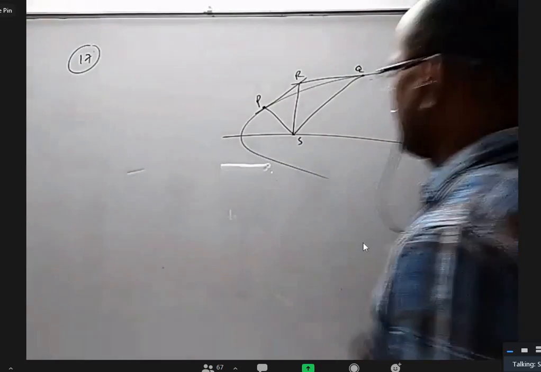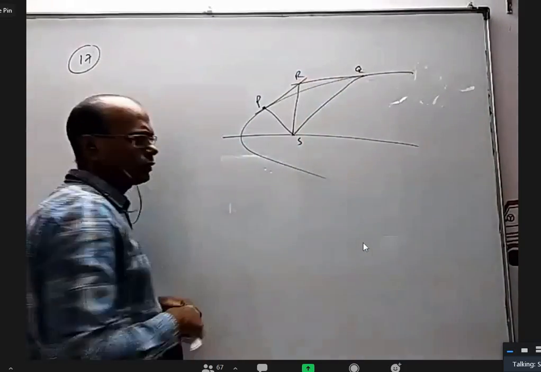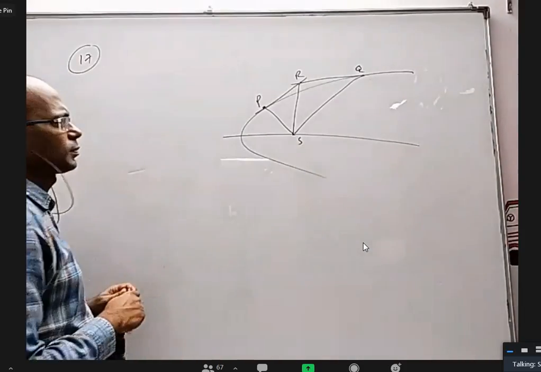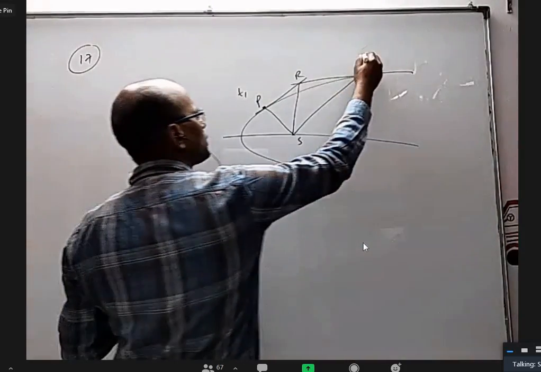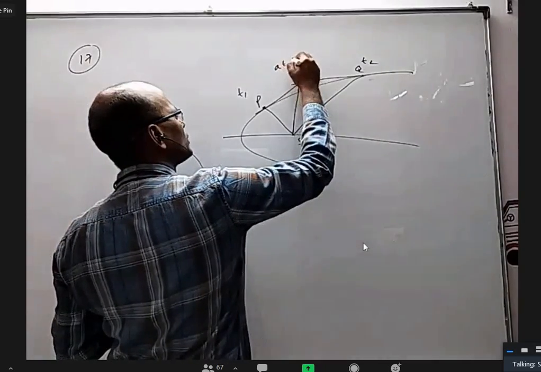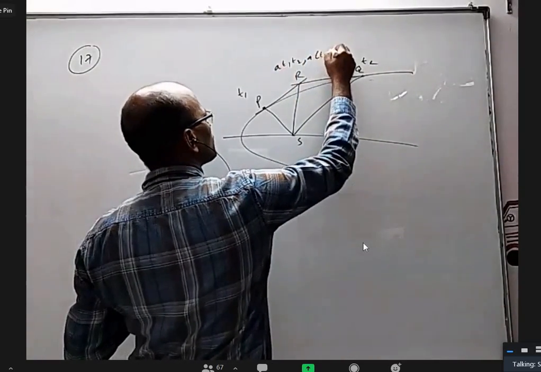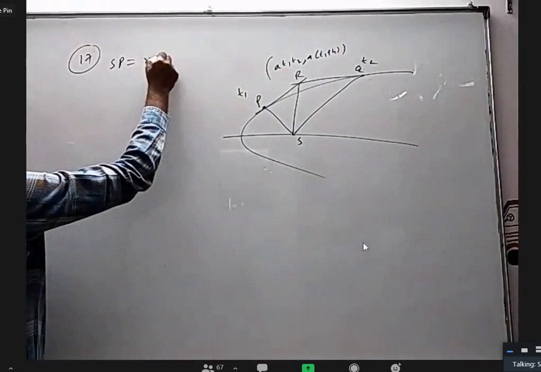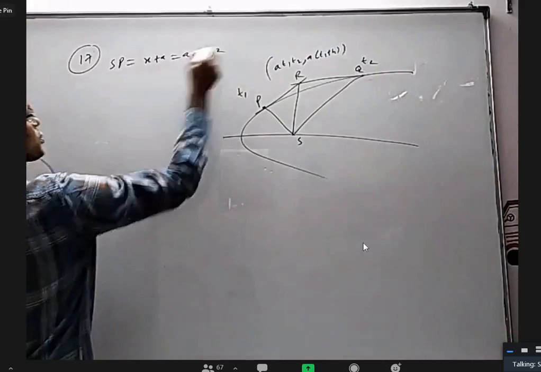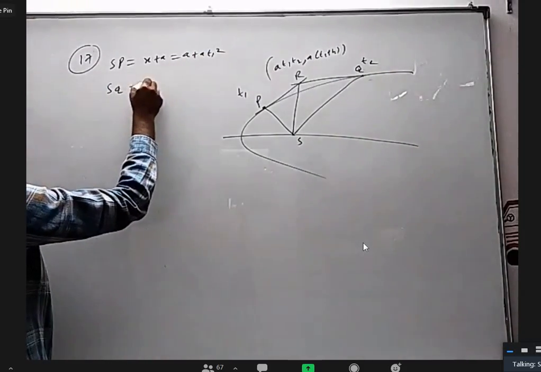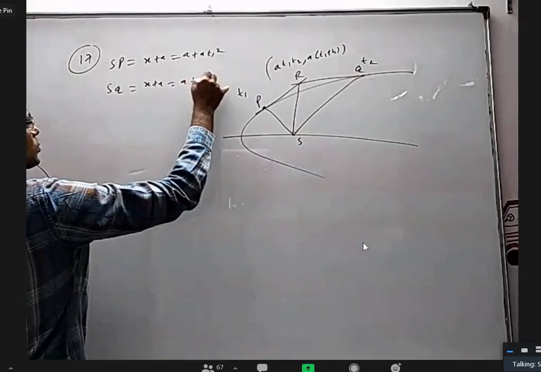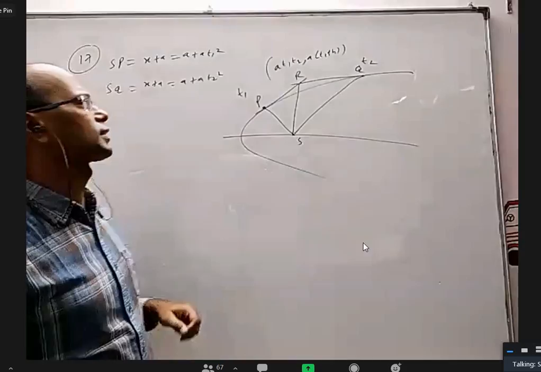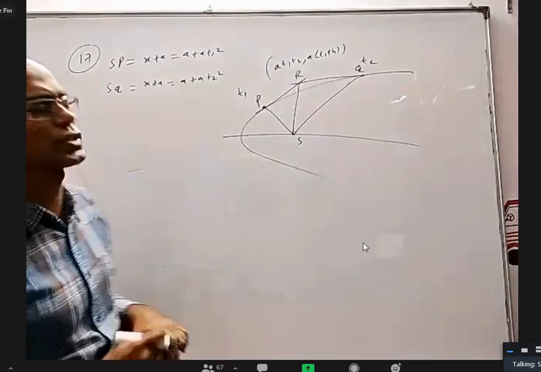Okay. I think tangents at 2 points intersect at 1 point, and we have to find the distance to the focus from all of them. And those distances are in GP or AP, something. Take this as t1, this as t2, so the intersection is at(a t1 t2, a(t1 + t2)). What is the SP distance? We know x coordinate plus a, which is a plus a t1 square. And the SQ distance is what? x coordinate plus a, which is a plus a t2 square. For the points on the parabola, x coordinate plus a gives you the focal distance. But this is outside the parabola, so you have to use the normal distance formula.